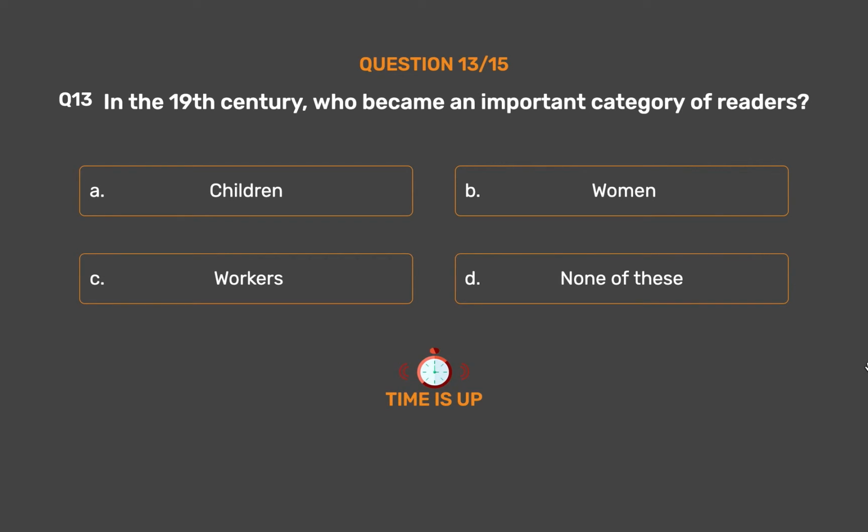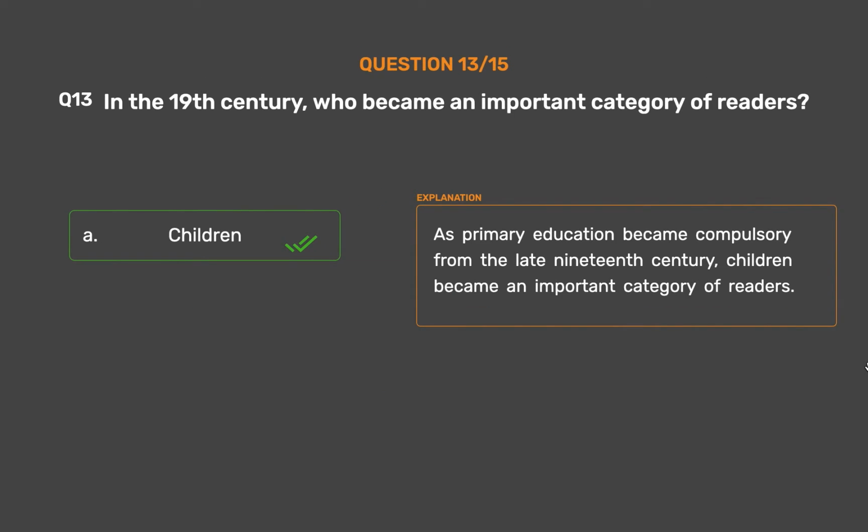The correct answer is option A. Children. As primary education became compulsory from the late 19th century, children became an important category of readers.